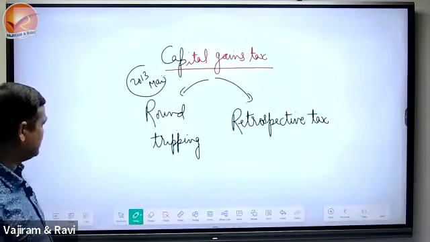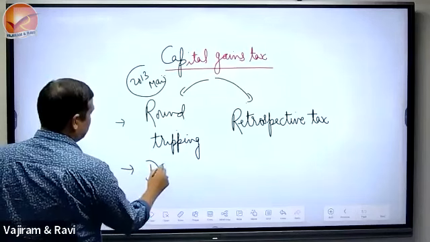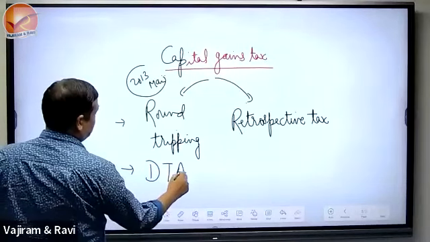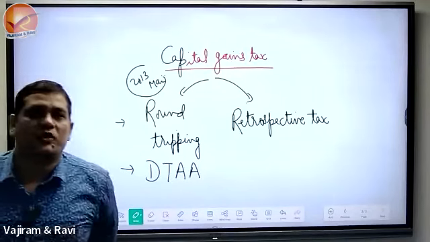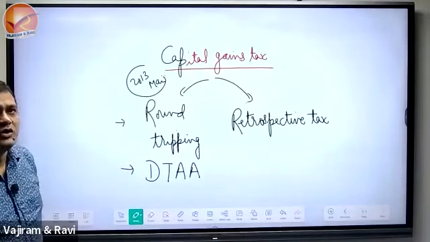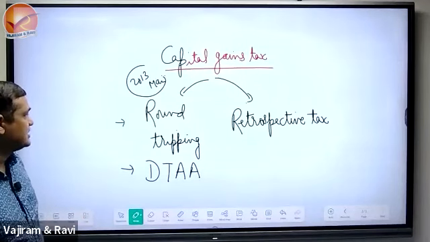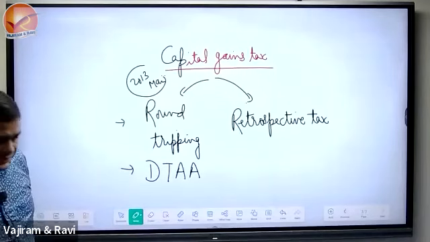We'll see that. Along with round tripping, we'll also study the double tax avoidance agreement. We will see that along with round tripping. These are the applied parts of the capital gains tax.